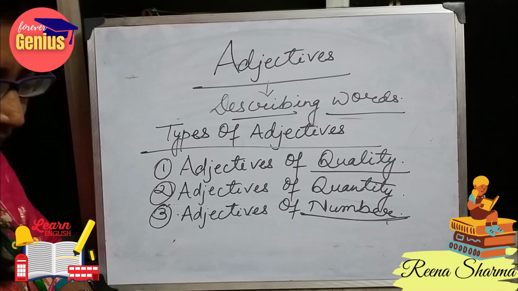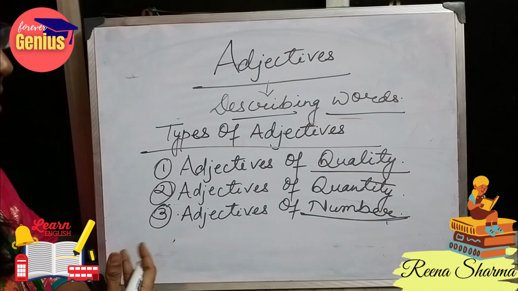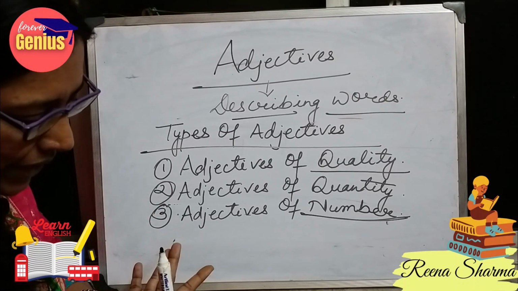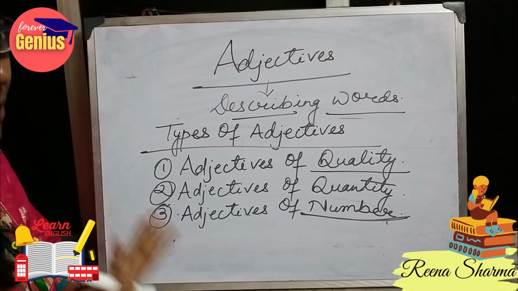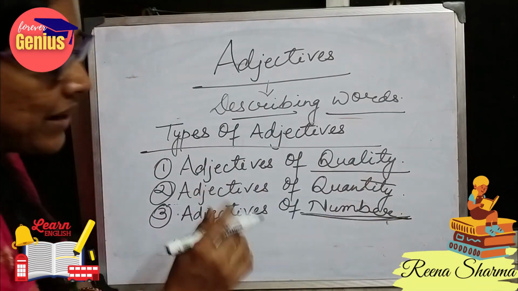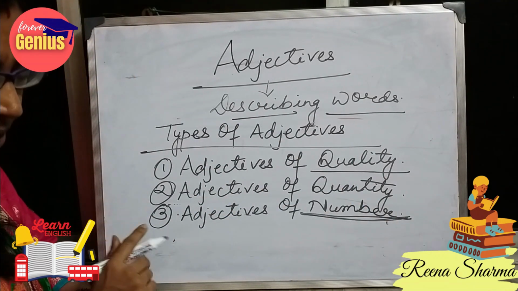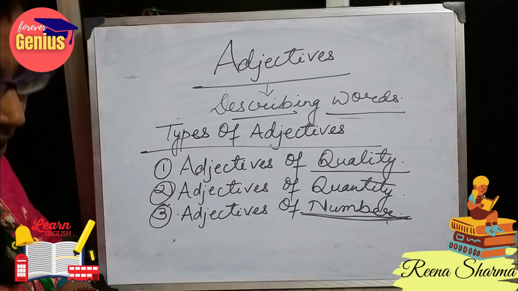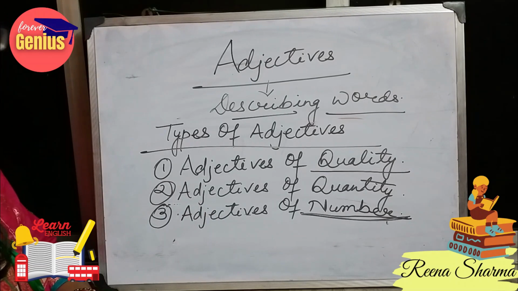That is a definite number. Indefinite means when I do not know the exact number, like little, less, more, some. And the third category under this is distributive adjectives. Distributive means when we refer to each and every member in the group, like each, every, etc.